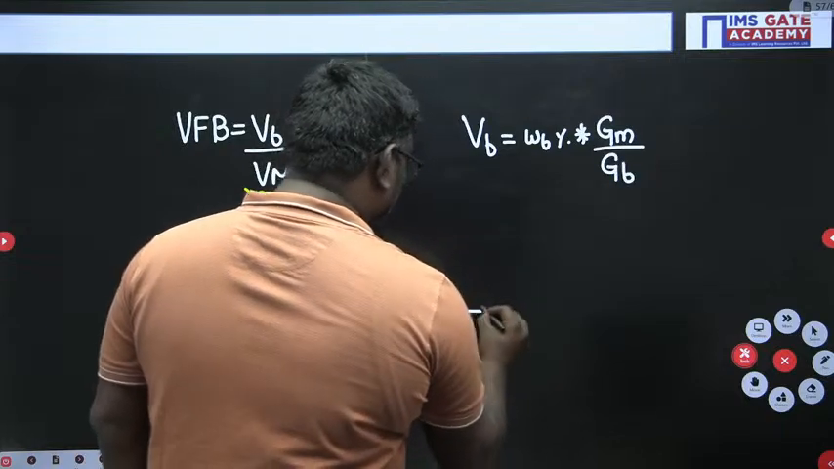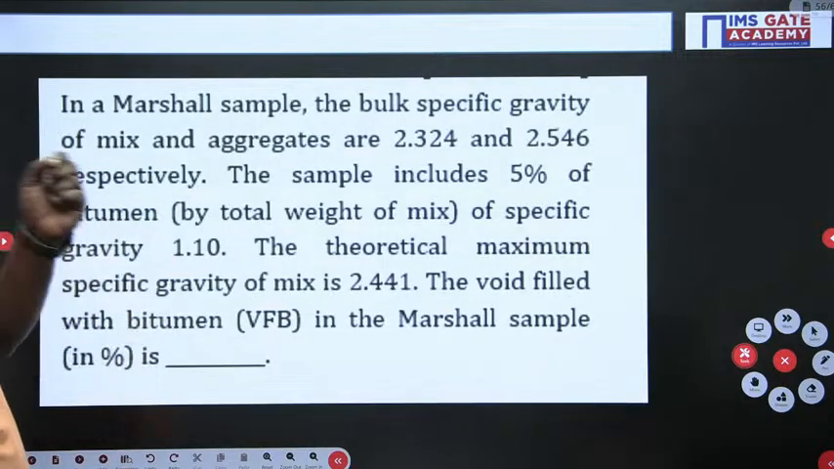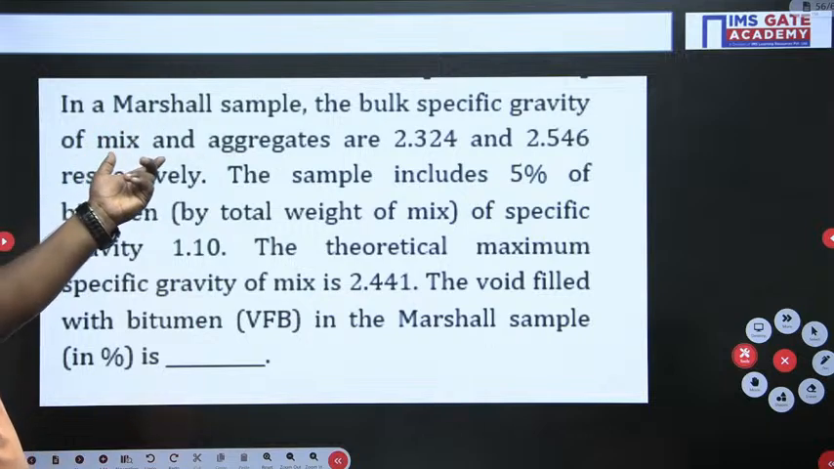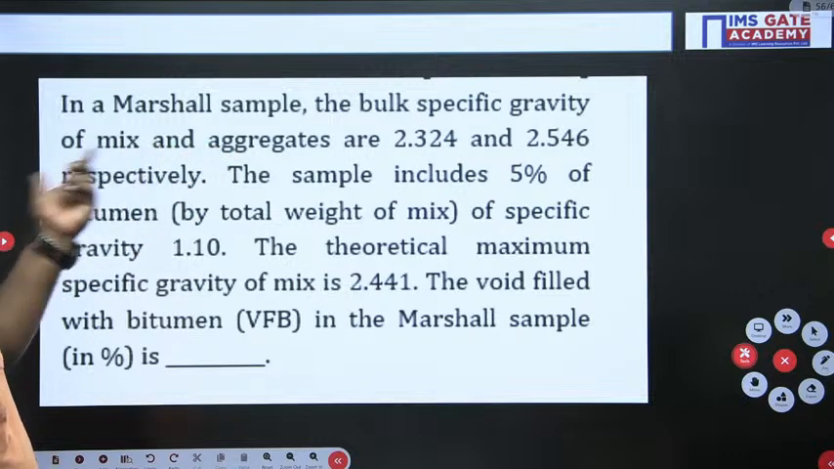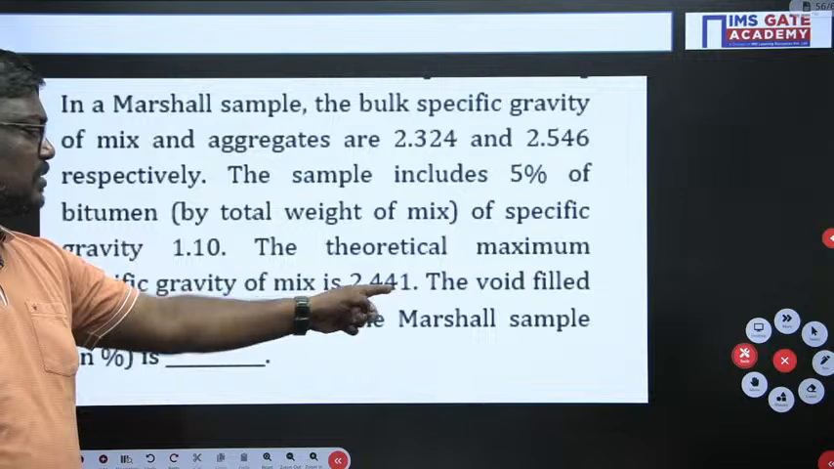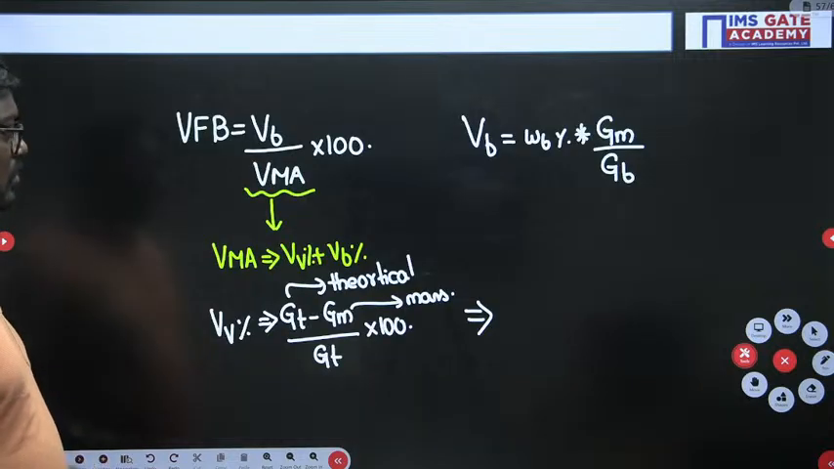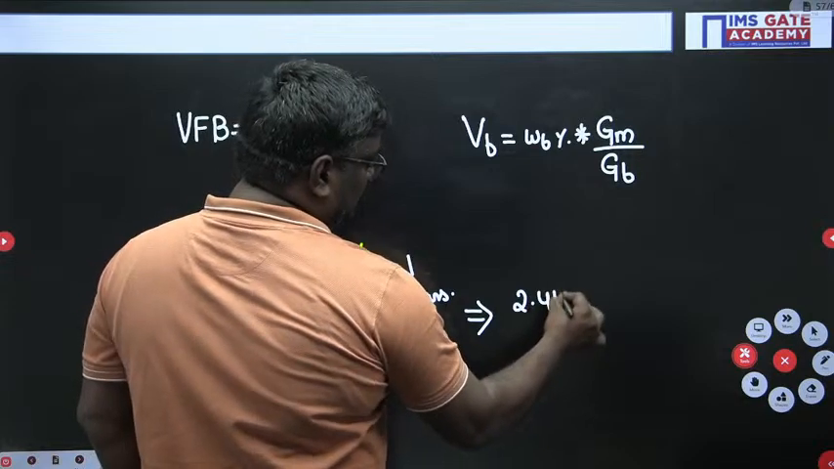Now see students, what is VB, sir? What is GT, the theoretical specific gravity? In Marshall, the bulk specific gravity of the mix and aggregates are 2.324 and 2.546. The sample includes the theoretical maximum specific gravity. It is 2.441. So, the theoretical specific gravity is 2.441.